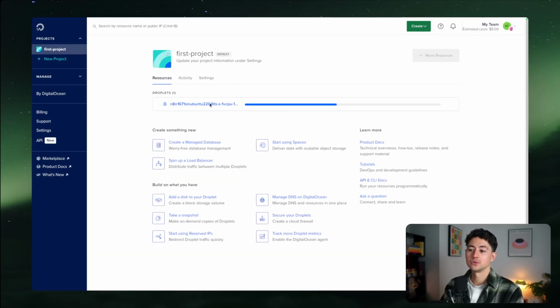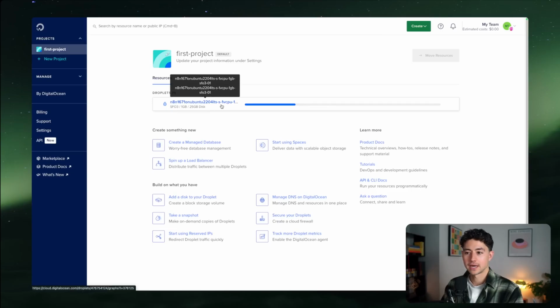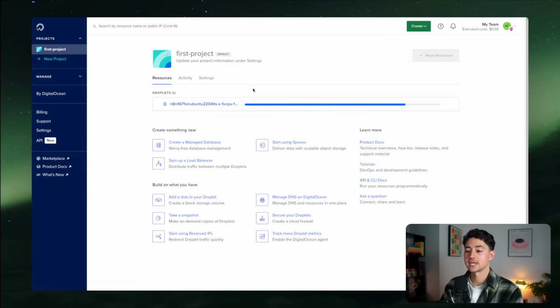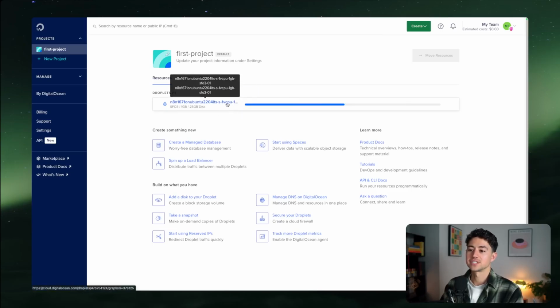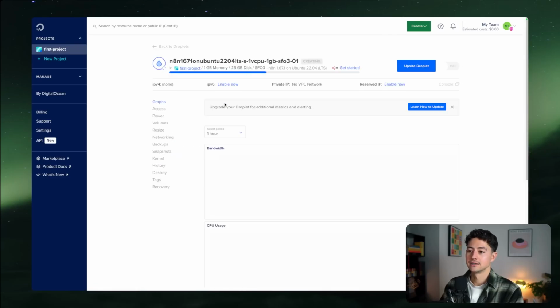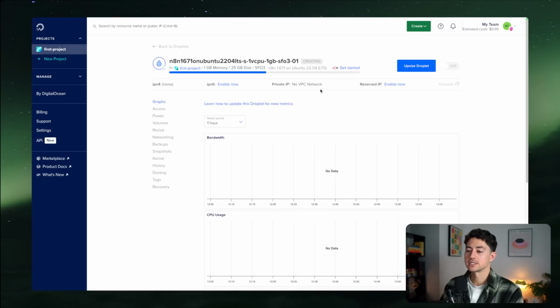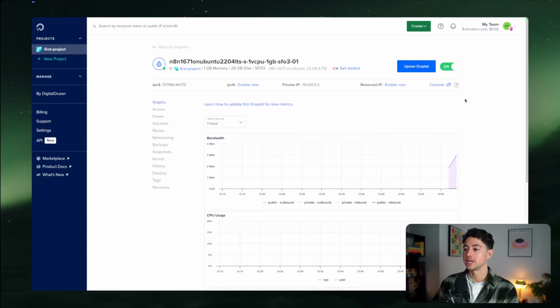Now this is going to do the whole deploy procedure, similar to what we've seen before. Very same idea. It's just going to obscure some of that data from you. DigitalOcean, I find, is just a little bit less, I don't know, they put that stuff a little less front and center. It's also an older platform versus something like Railway or Render, which is focused a lot more on, obviously, user experience and being modern and stuff like that. So we're going to give it a few minutes and let it finish. Okay, and then your droplet should be up and running.